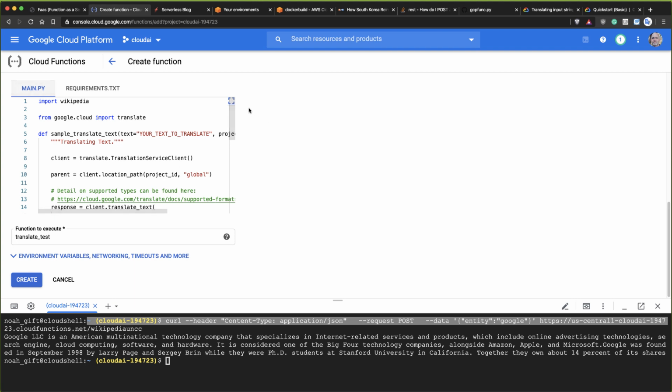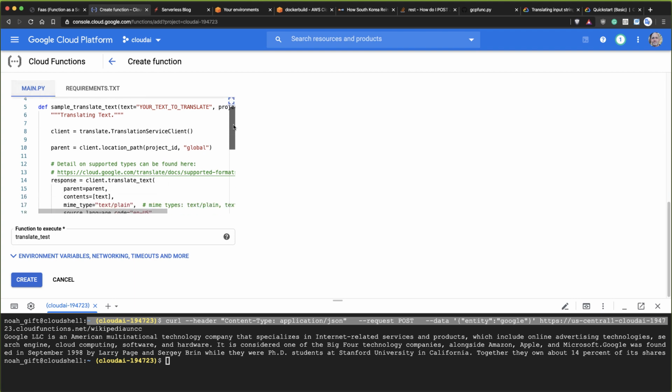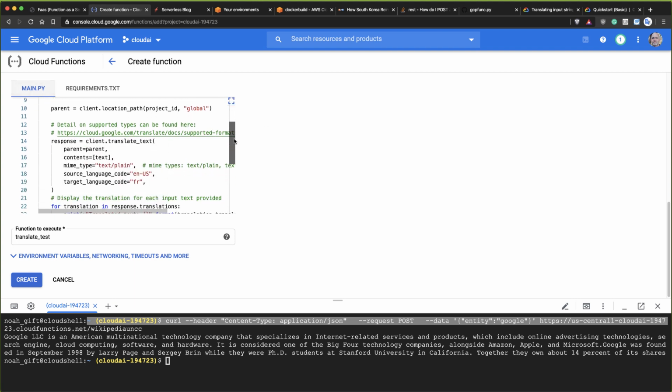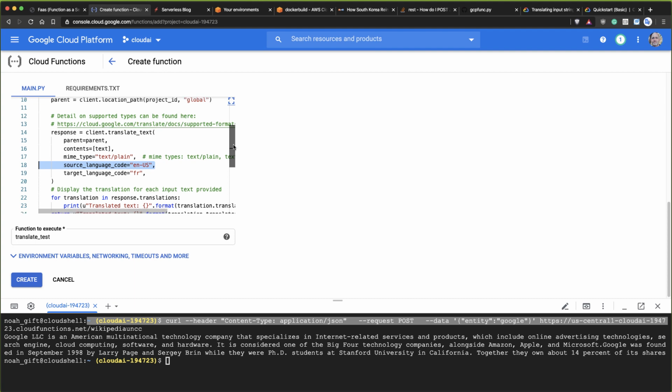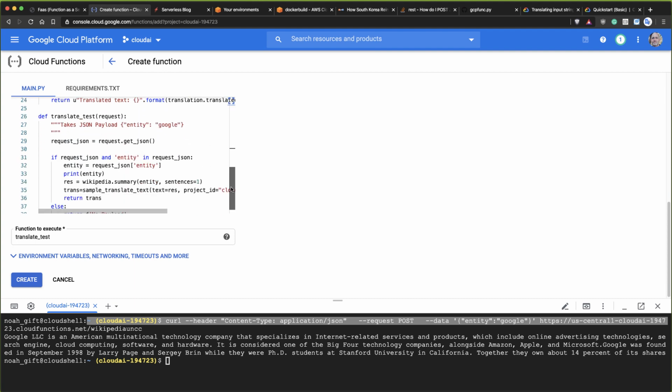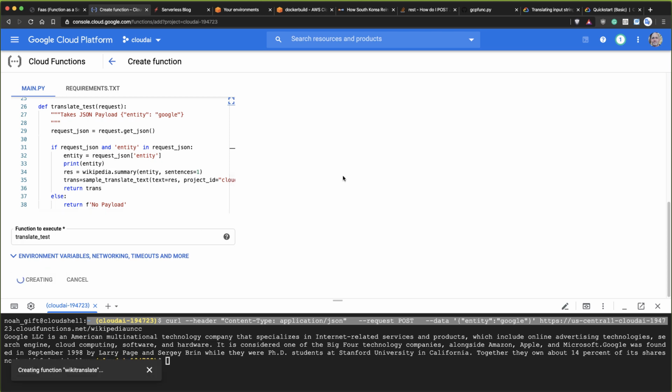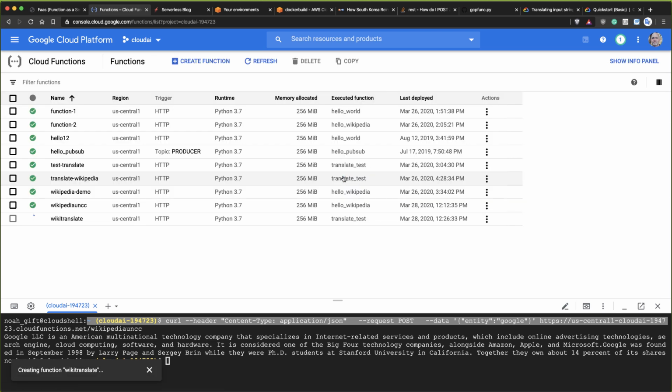But let's also just look at the payload that I'm going to put inside of here. So you can see that by default, it'll translate it from English to French. Now later I could make a more complex payload that takes in any language and translates it into any language, but let's leave it there by default. And I'm going to go ahead and click create. Okay, so we got this thing running here.